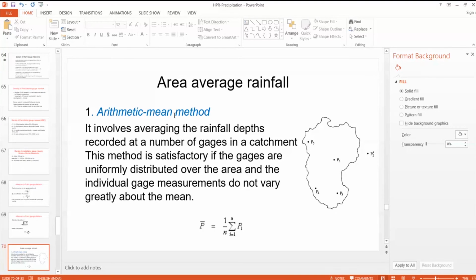To calculate the area average rainfall in this catchment, we take the average of P2, P3, P4, P5. We need not consider P2 prime since it is outside the catchment area.